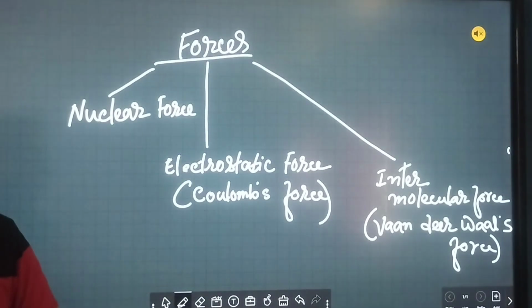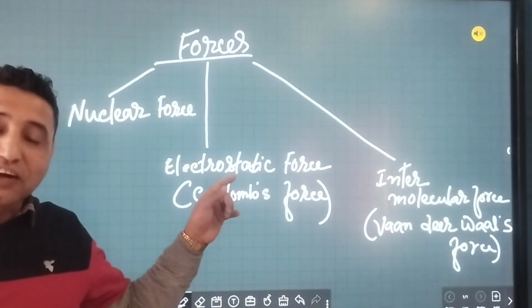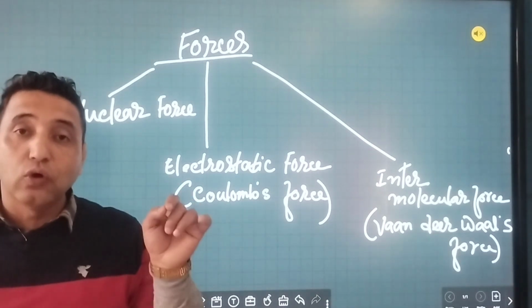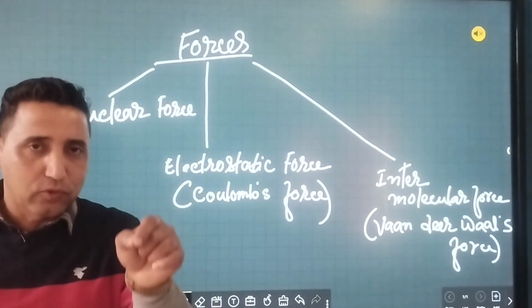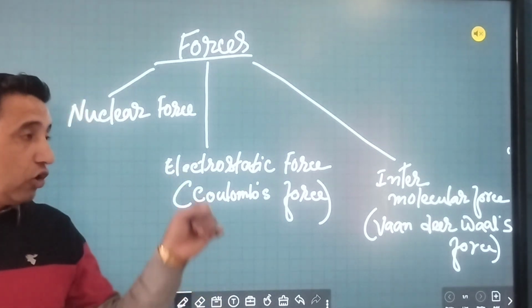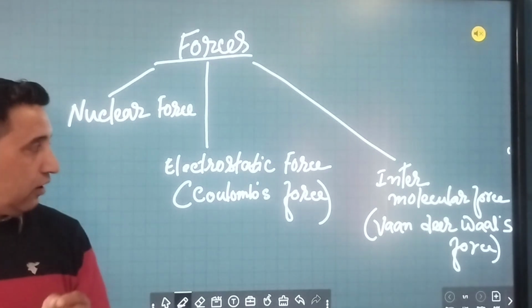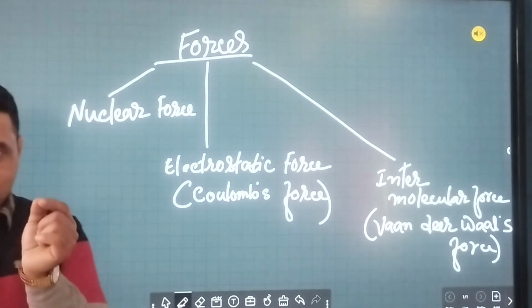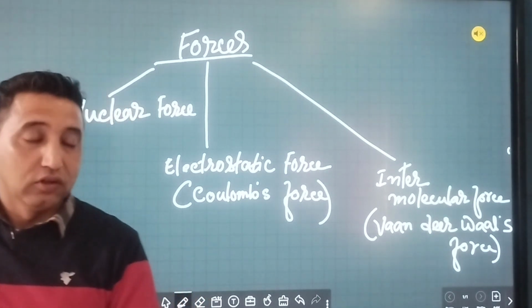The second one is called electrostatic force. Here it matters only for particles that have charge, whether positive or negative. If it has charge, then there will also be a force between the charged particles. That force might be attractive, or it might be repulsive.